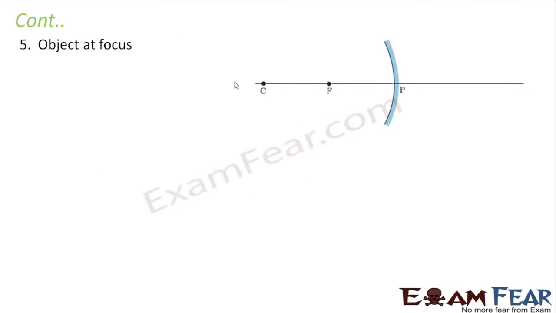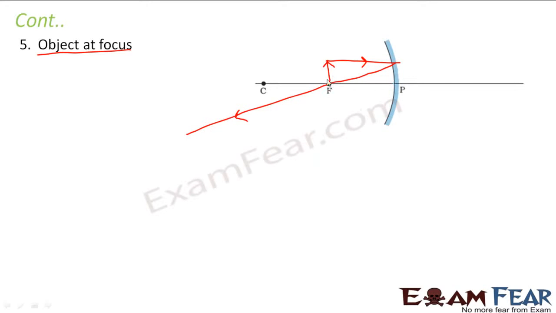So let us look at the next scenario where we say that the object is located at the principal focus. That means this is my object. So in this case, what will happen? A ray of light parallel to the principal axis after reflection will pass through the focus, right? Another ray of light which will approach the pole obliquely after reflection will again go obliquely.